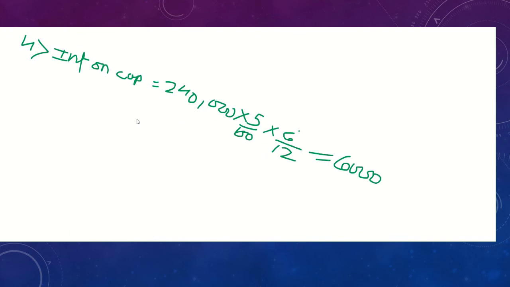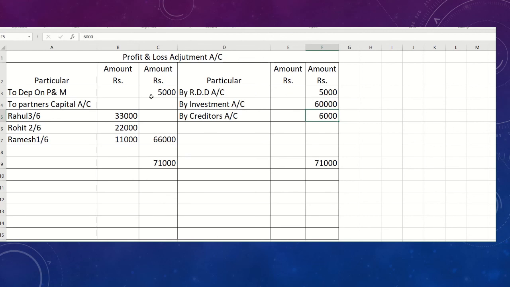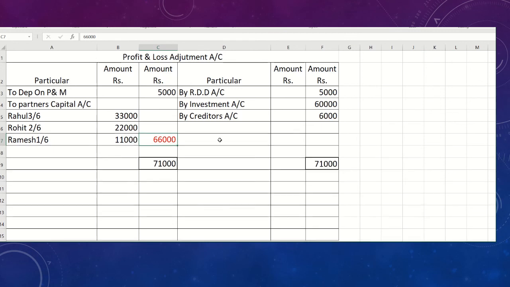So first, before the capital account, we close the profit and loss adjustment account. So RDD, investment appreciation, creditor benefit and depreciation on plant and machinery were recorded, and the total of both sides, the higher side is the credit side, so it's a profit situation. 71,000 is a profit, and when you minus 5,000 from 71,000, you get your balancing figure.